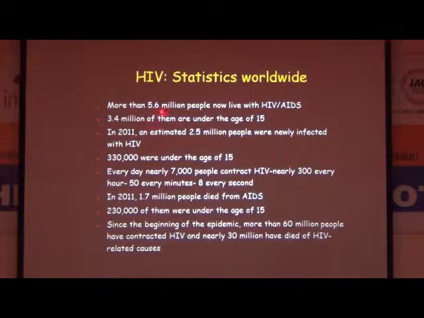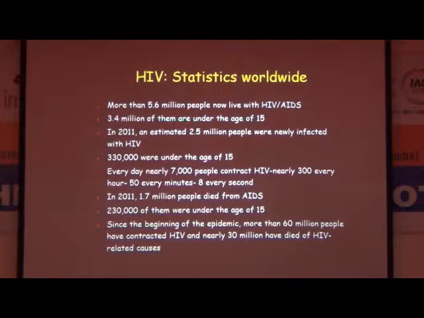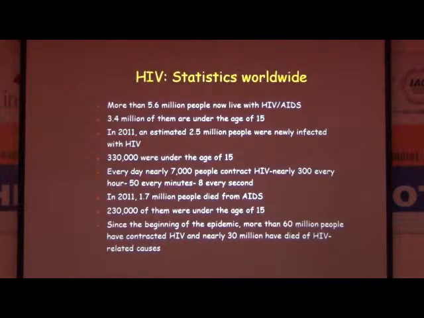You will be surprised. More than 5.6 million people now live with HIV and AIDS. 3.4 million of them are under the age of 15. In 2011, I am showing data of 2011, an estimated 2.5 million people were newly infected with HIV. You never know what is the source of infection. 330,000 were under the age of 15. Every day, nearly 7,000 people contract HIV, nearly 300 every hour, 50 every minute, and 8 every second.